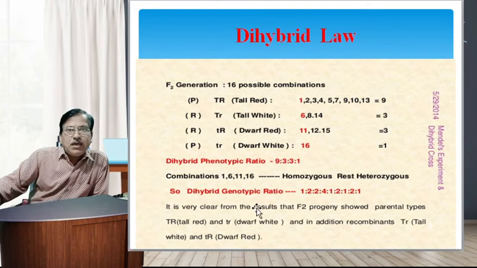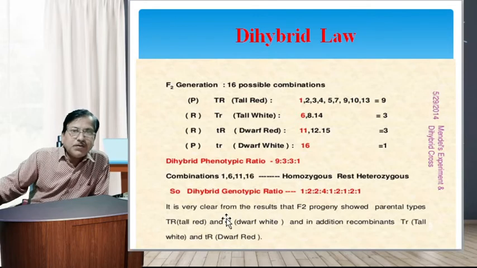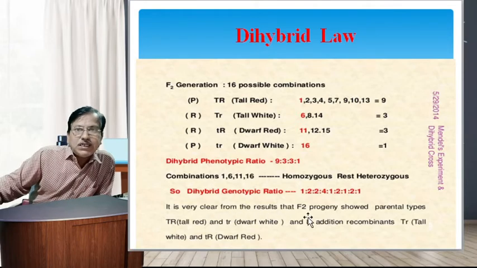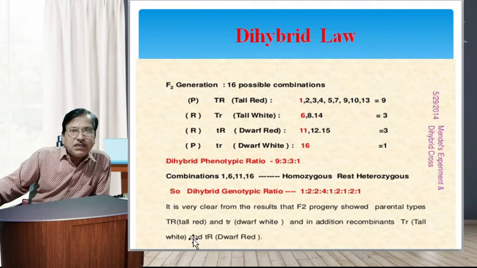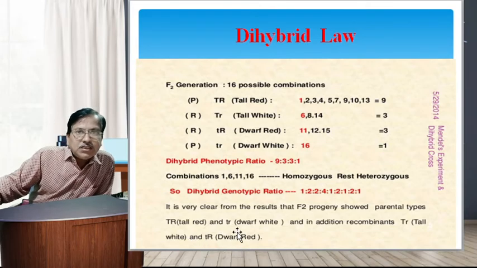The dihybrid genotypic ratio is 1:2:2:4:1:2:1:2:1. It is very clear from the result that the F2 progeny showed parental types capital T, capital R, tall red, and capital T, small r, dark white.